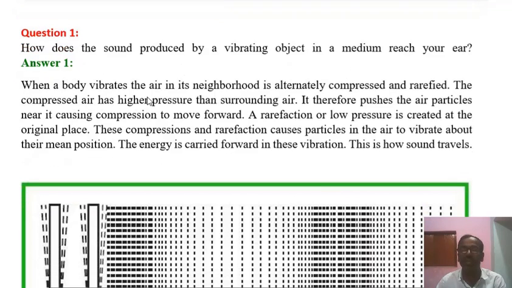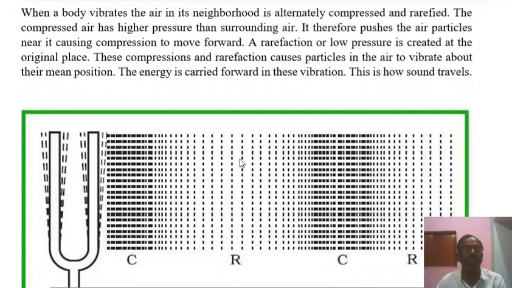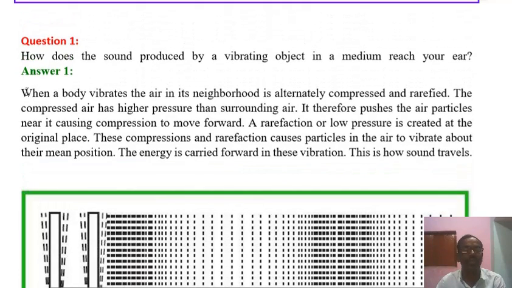Answer of the question and the relevant figure is in this way. Let's see the answer of the question. When a body vibrates, the air in its neighborhood is alternately compressed and rarefied. The compressed air has a higher pressure than surrounding air. It therefore pushes the air particles near it, causing compression to move forward. A rarefaction or low pressure is created at the original place.